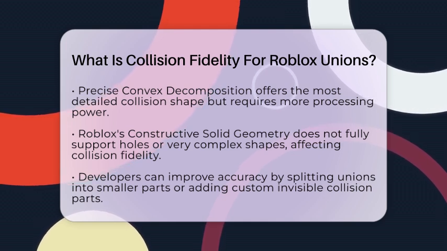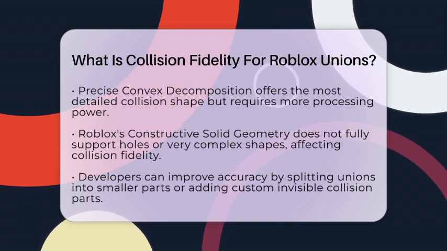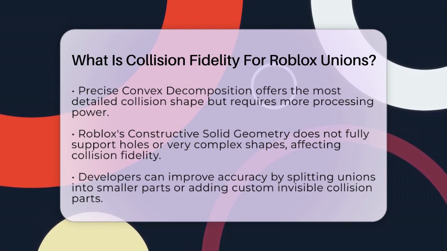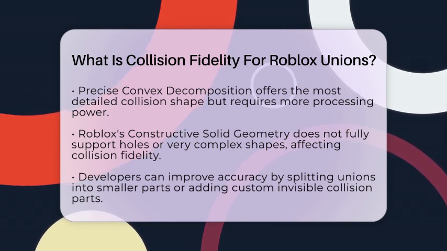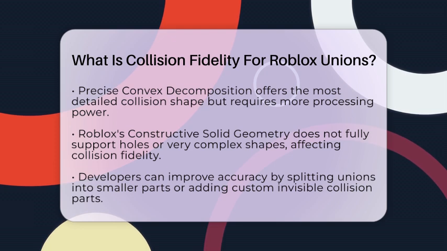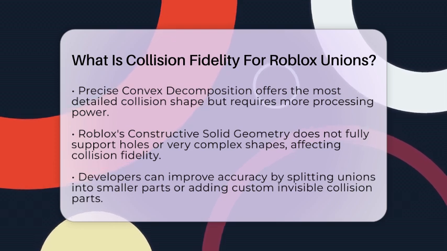Collision fidelity settings cannot be changed while the game is running. They must be set in Roblox Studio before the game starts. This is because collision geometry calculations happen during design time and cannot be recalculated dynamically.